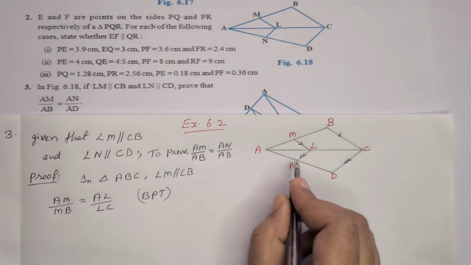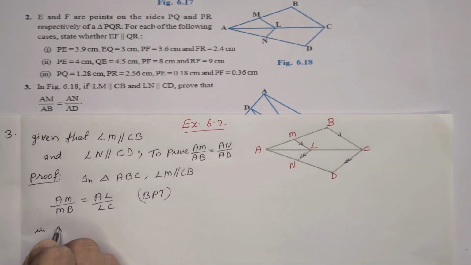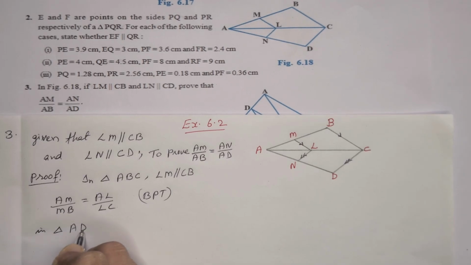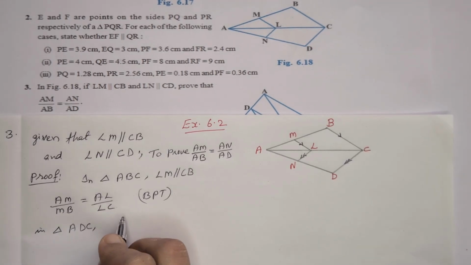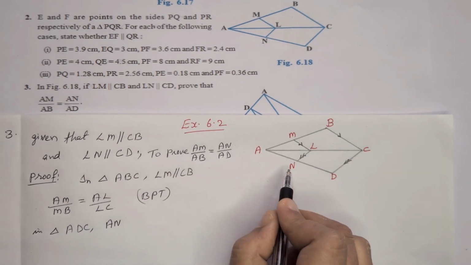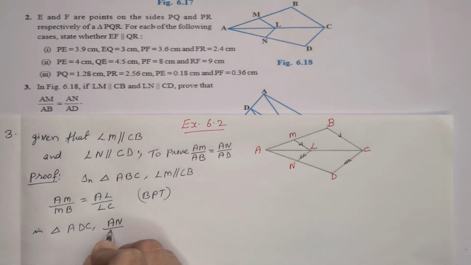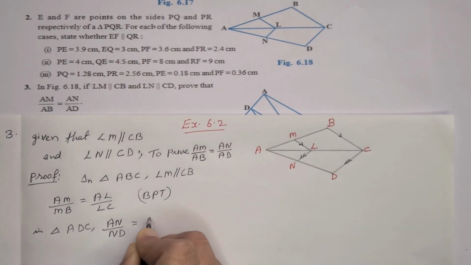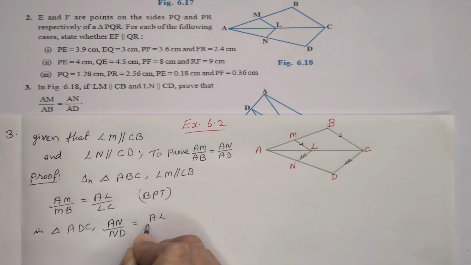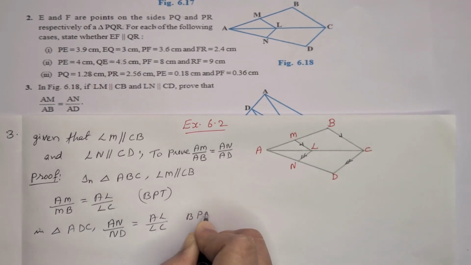Similarly, we can consider this triangle also. In triangle ADC, we can write AN by ND is equal to AL by LC. That also BPT.